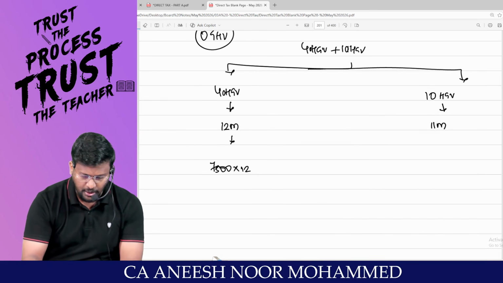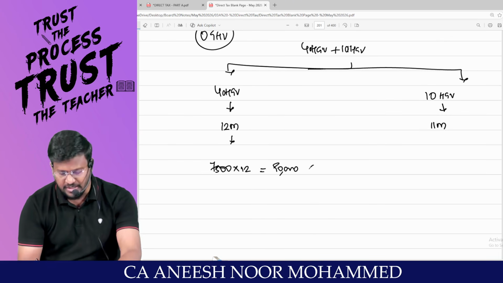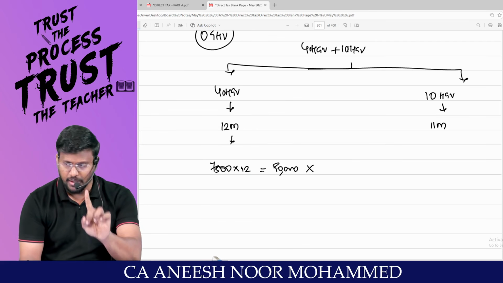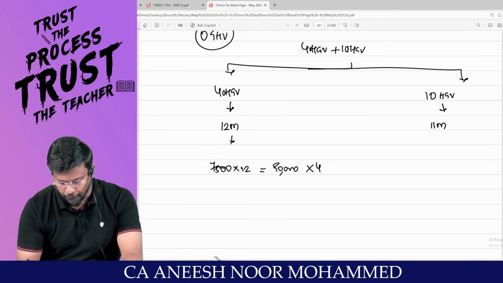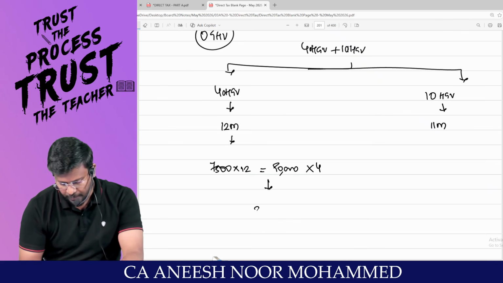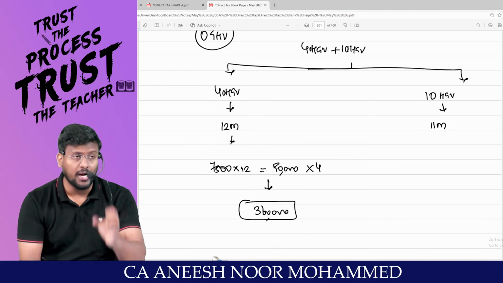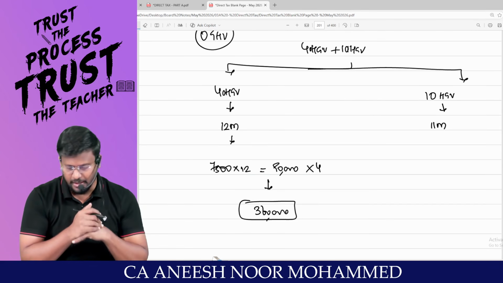That means 7,500 into 12 means for one other than heavy goods vehicle, presumptive income is 90,000 for 1 year. Like that you are having 4 other than heavy goods vehicles. So 90,000 into 4 comes to 3,60,000 is the presumptive income for other than heavy goods vehicles which you have held for the entire 12 months. Am I right?